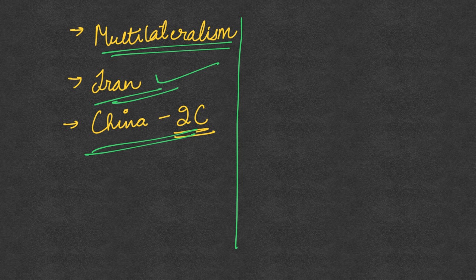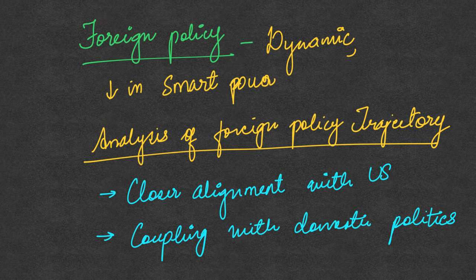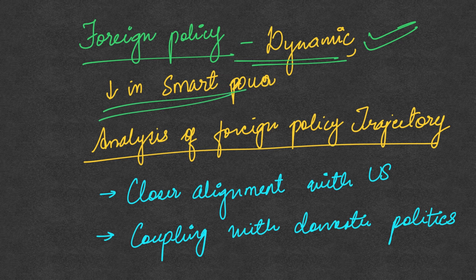So this was before, and then we also saw the after scenario with respect to India's status at the international level. So when we talk about this change of now and then, the foreign policy of India becomes very important. Foreign policy is more dynamic in nature. It is not static. It is going to have its own ups and downs. But overall, by seeing the then and now of India's status in the international scenario, what we see is that there is a fall in India's smart power exercise across the world. So we need to analyze our foreign policy trajectory.